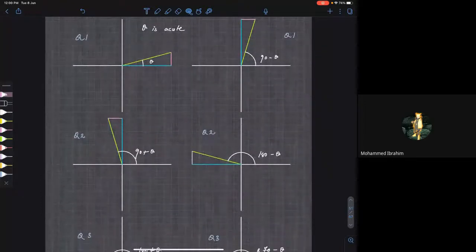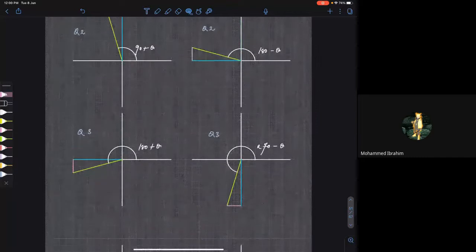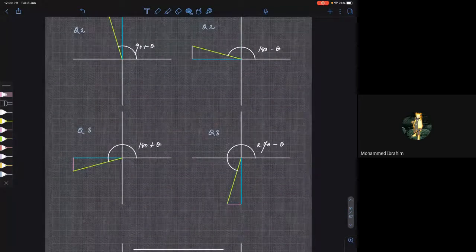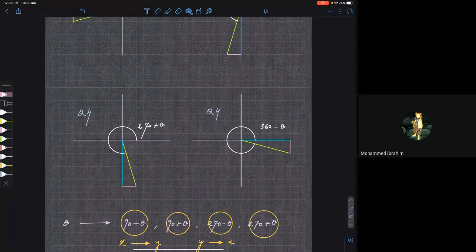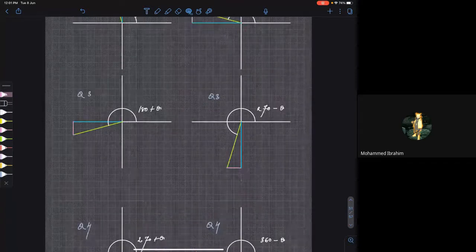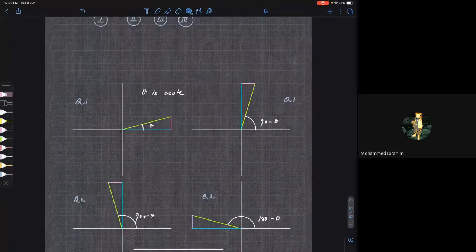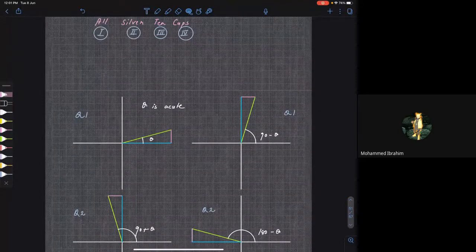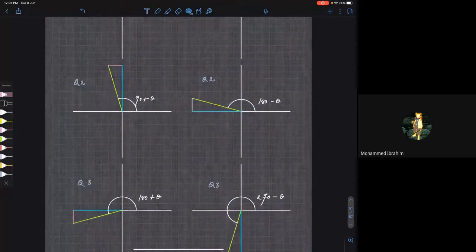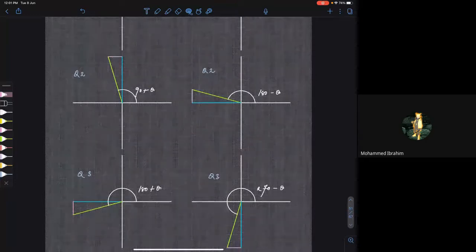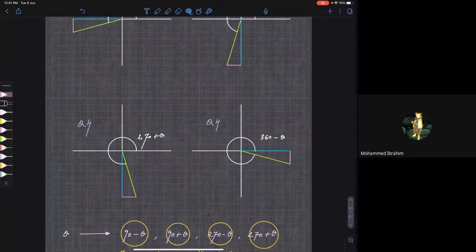So look at theta, 180 minus theta, 180 plus theta, and 360 minus theta. X is remaining x and y is remaining y. I'm talking about magnitudes. Plus and minus will change obviously, but the lengths of the sides remain the same. That means horizontal are horizontal, vertical are vertical. Whereas for 90 minus theta, 90 plus theta, 270 minus theta and 270 plus theta, what is happening?